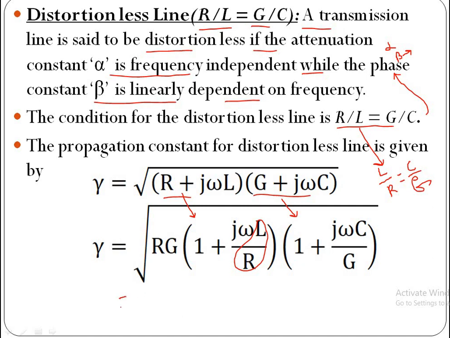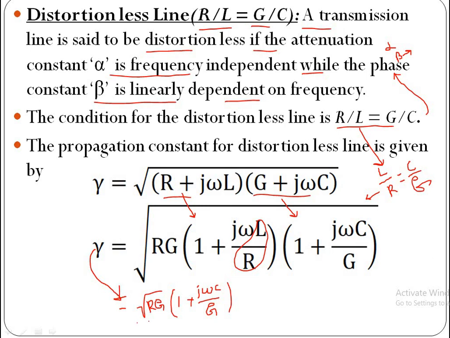Then this becomes root RG into 1 plus j omega C by G. So if we substitute this condition in this, then this becomes this one.